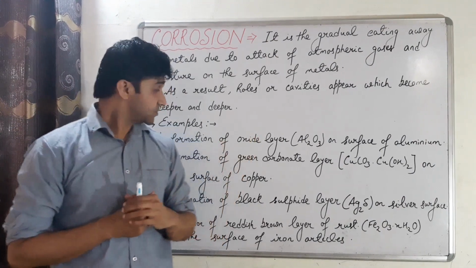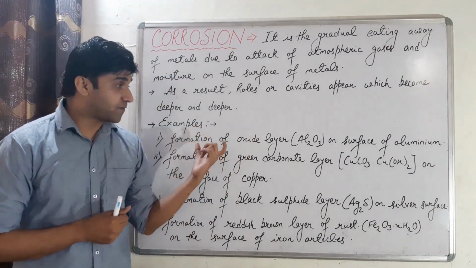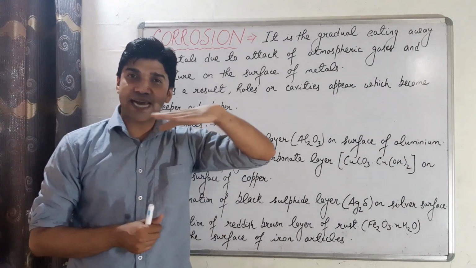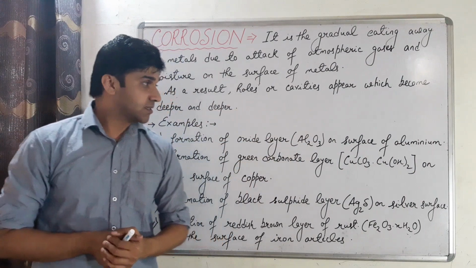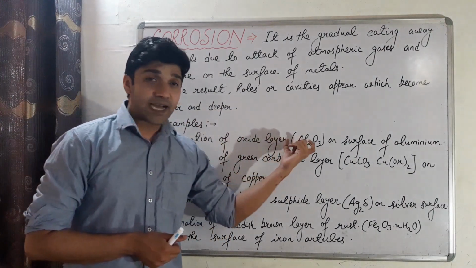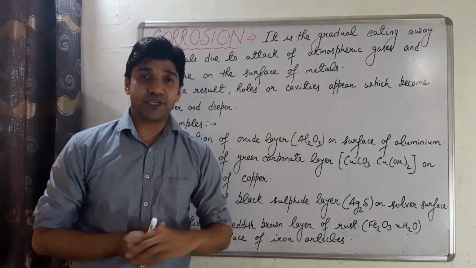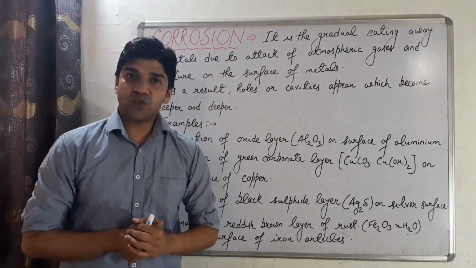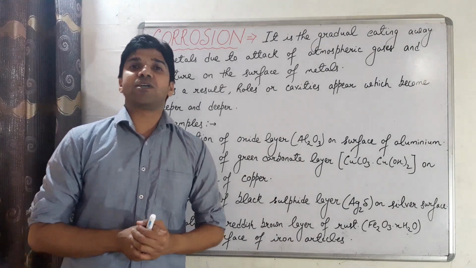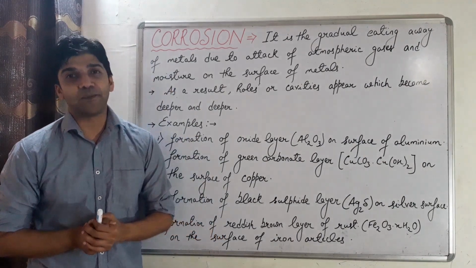Let's take examples. So we have formation of white oxide layer on the surface of the aluminium due to corrosion, and we have formation of aluminium oxide, Al2O3, on the surface of the aluminium due to the attack of the atmospheric gases, mainly oxygen and moisture, on the surface of aluminium.